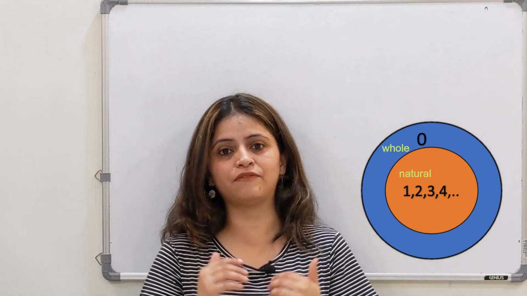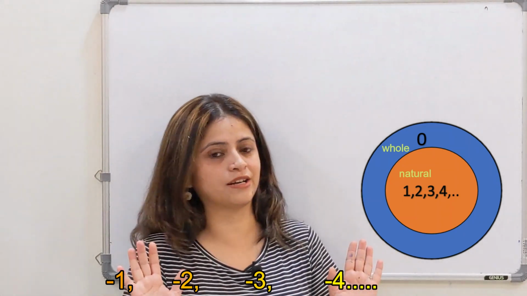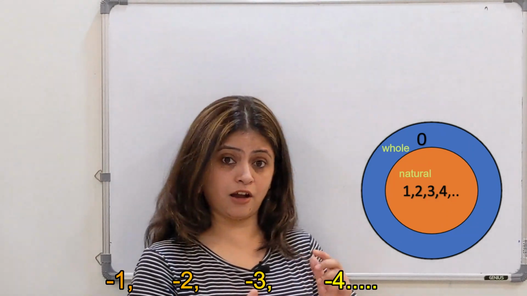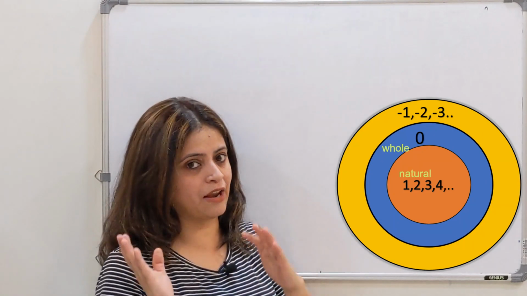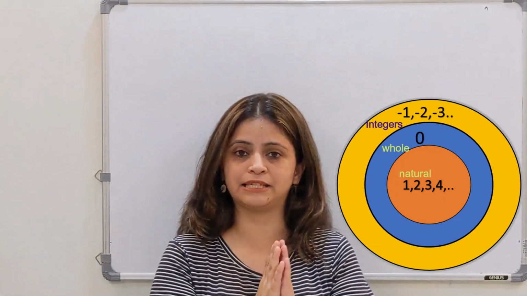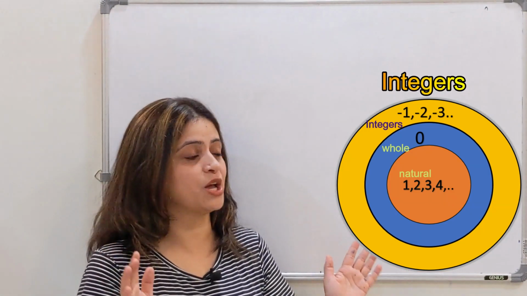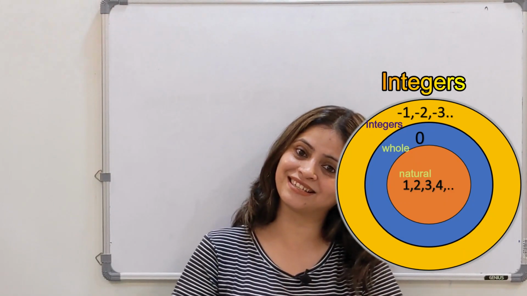Now comes negative numbers, -1, -2, -3 and so on. They are not comfortable with 0 and natural numbers. Where should we seat them? Now we make a big circle around these two circles and we keep all the negative numbers here. Now this big circle represents integers, which contain 0 and the natural numbers.